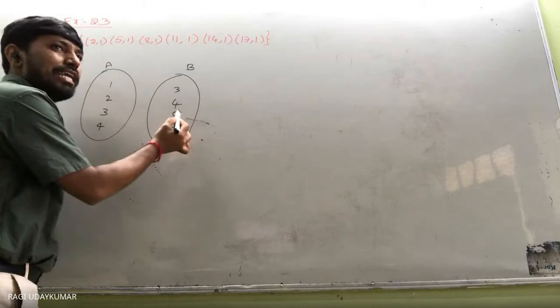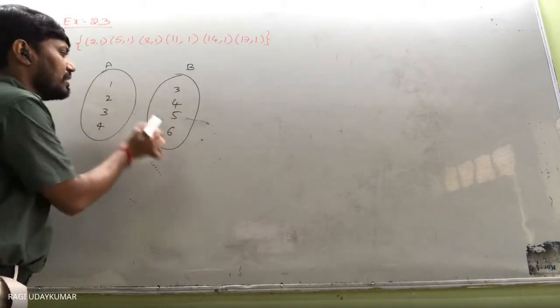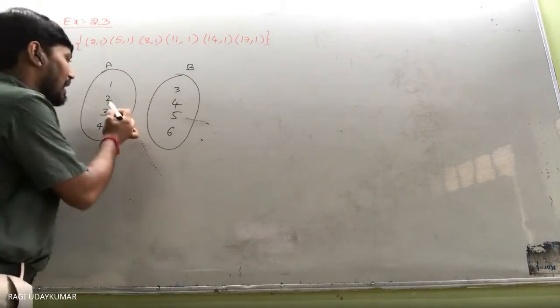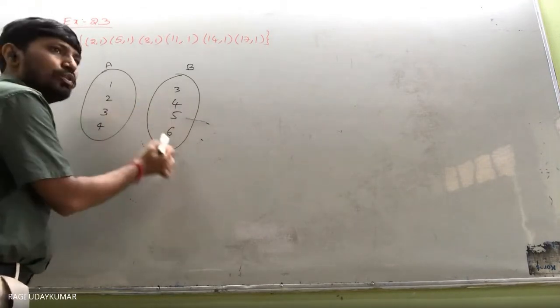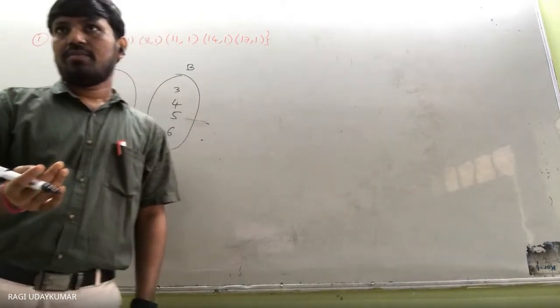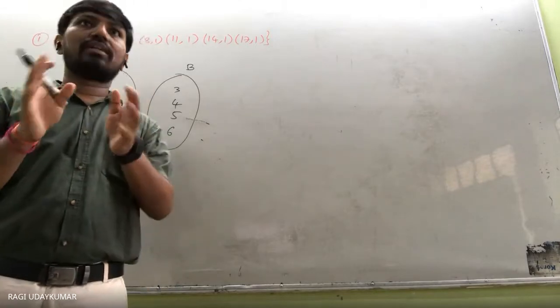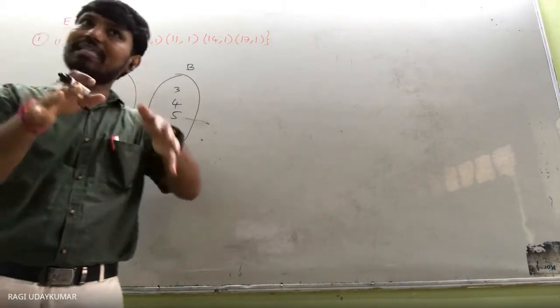From here to here, relation is nothing but every element going to every element: 2 to 3, 2 to 4, 2 to 5, 2 to 6. Like this, all the possible ordered pairs from set A to set B is called the Cartesian product of the two sets.